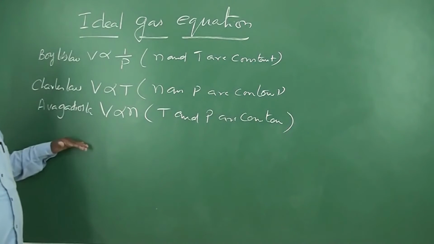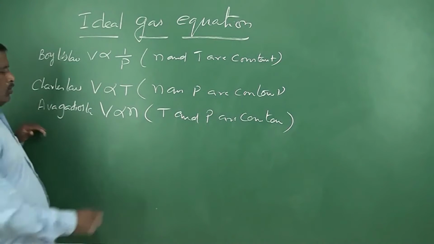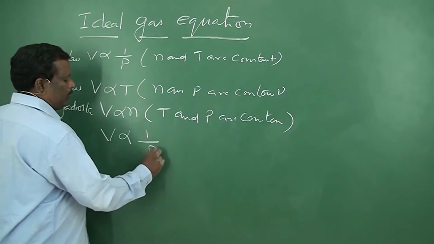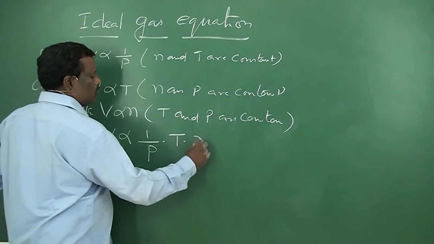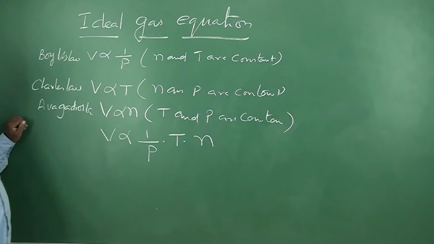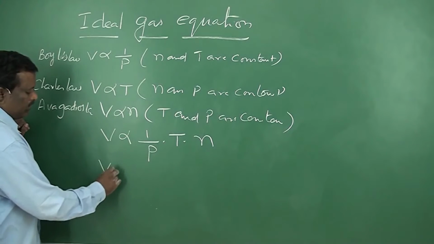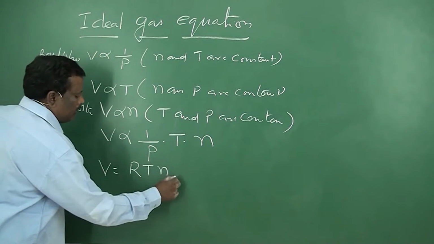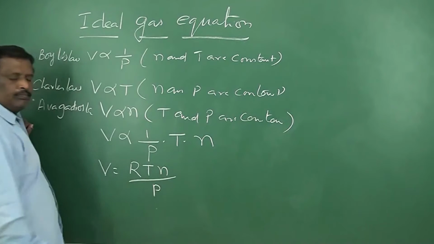On combining these three laws, V is directly proportional to 1 by P into T into n, or V is equal to R T n by P,